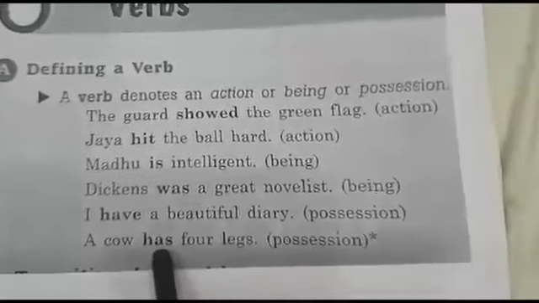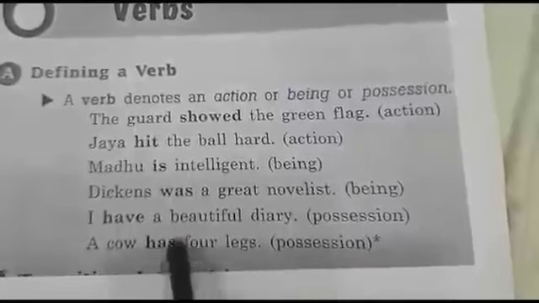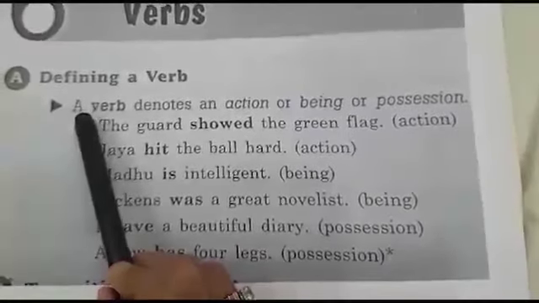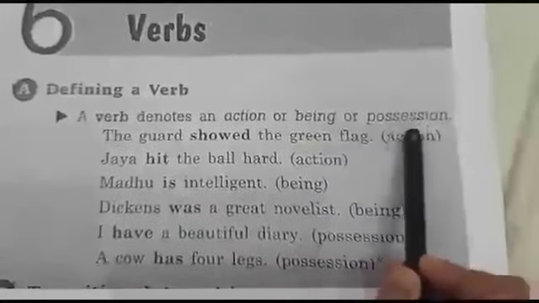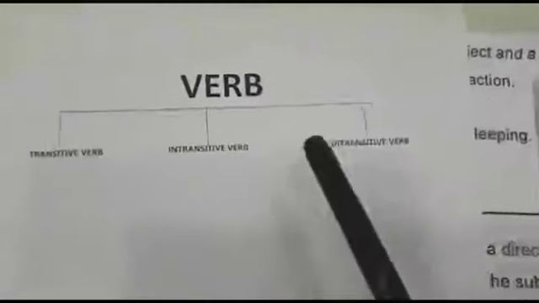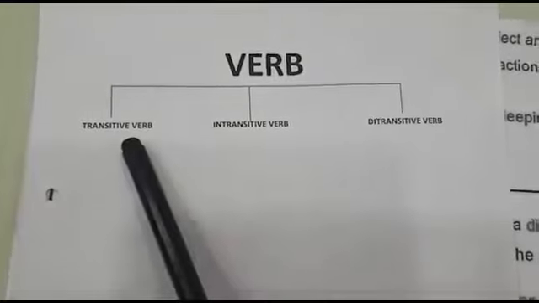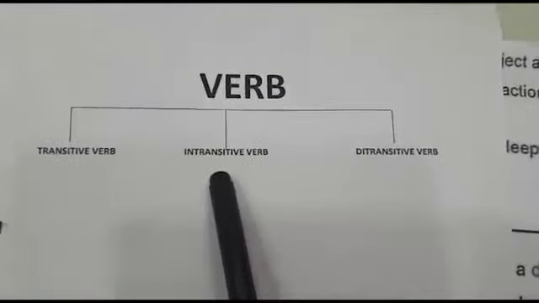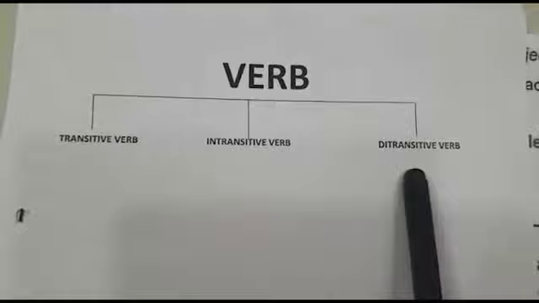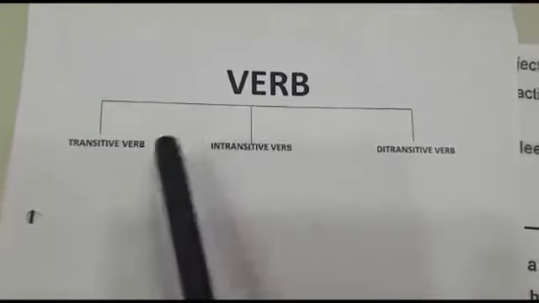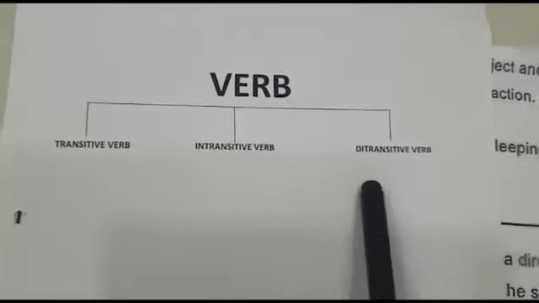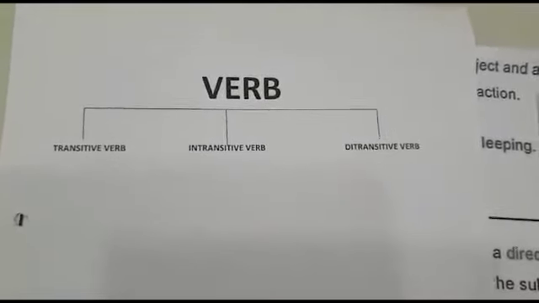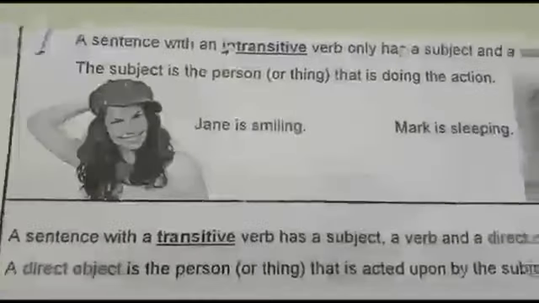I am sure what a verb is is clear. Let us quickly define the verb again. A verb denotes an action or being or possession. Let's come on to the kinds of verbs. A verb can be divided into 3 kinds: transitive verb, intransitive verb and ditransitive verb. Now let's study in detail about each kind of verb.